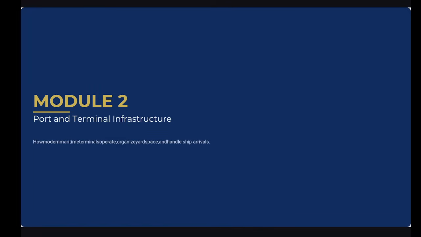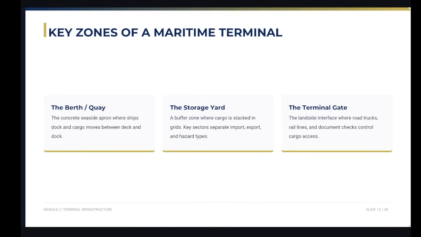So for our module 2, now let's look at the port and terminal infrastructure, which focuses on the design and layout of modern maritime terminals. But first, we have here some key zones of the maritime terminal.